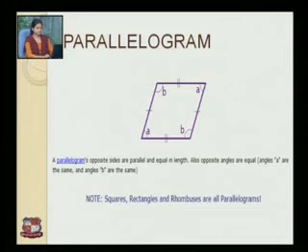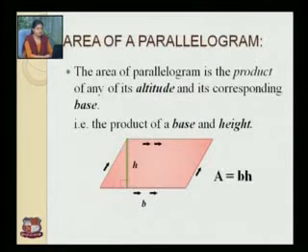Next is parallelogram. In a parallelogram, opposite sides are parallel and equal in length. Also, opposite angles are equal. Area of parallelogram: the area of a parallelogram is the product of any of its altitudes and its corresponding base, that is the product of a base and height. Here in this figure we can see the height h and the base length b. So the area of the parallelogram is given by A equals b into h.